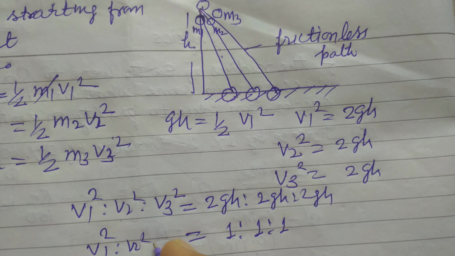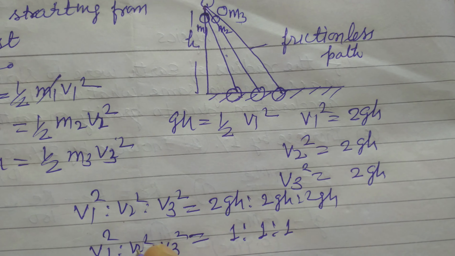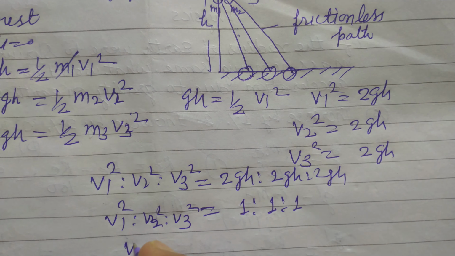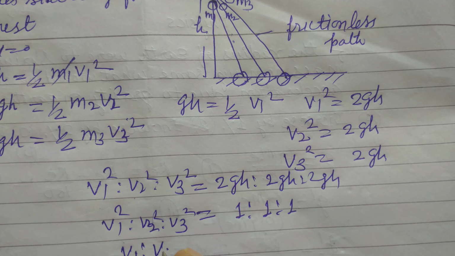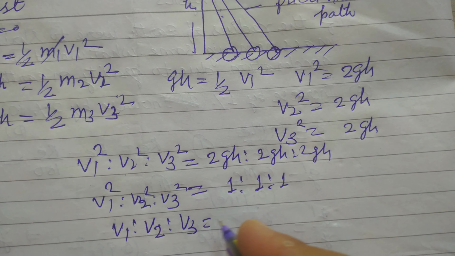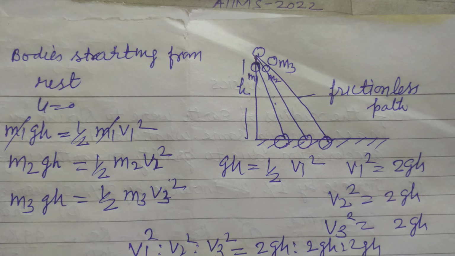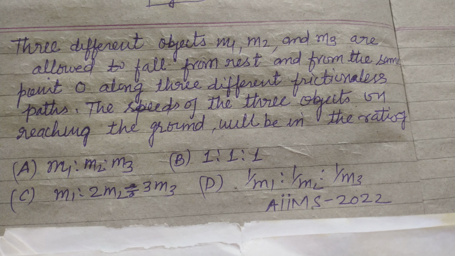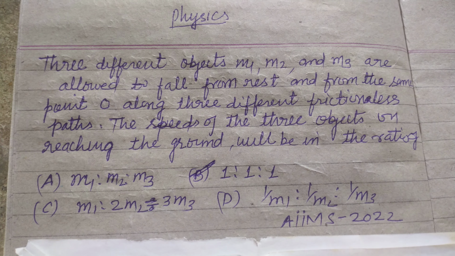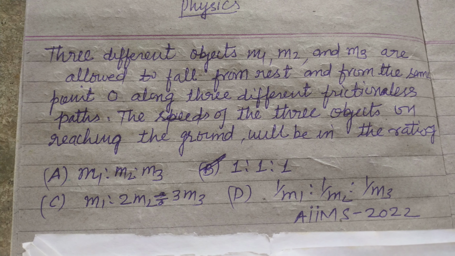If we take the root of these, V1 ratio V2 ratio V3 equal to 1 ratio 1 ratio 1. So the answer of this question will be option B, which is 1 ratio 1 ratio 1.